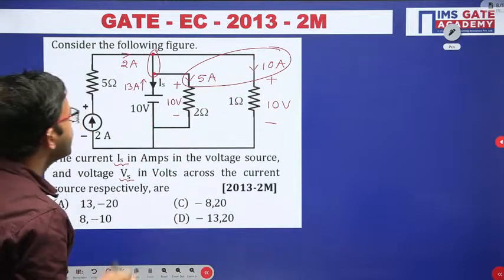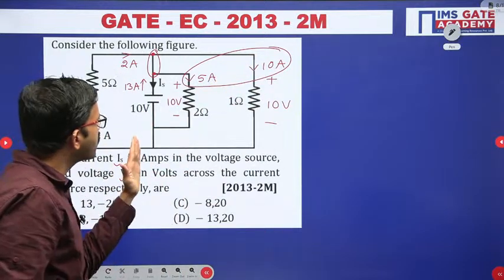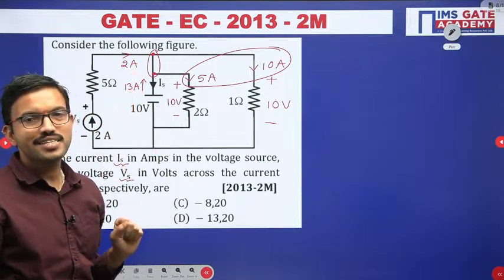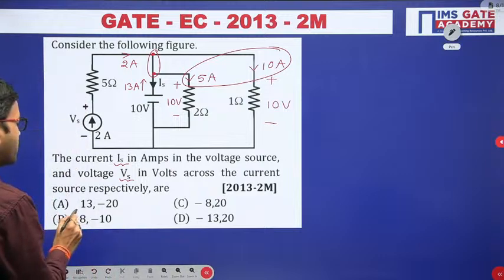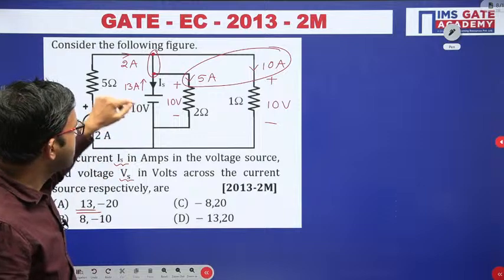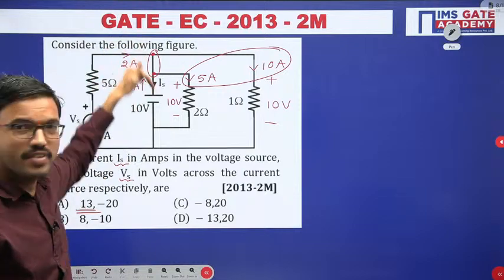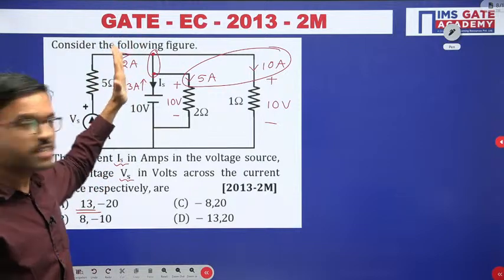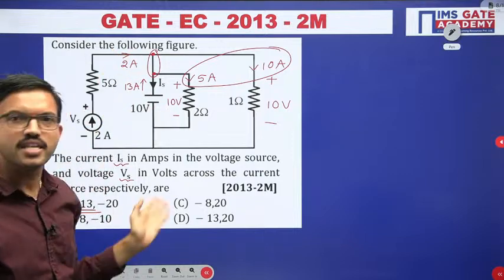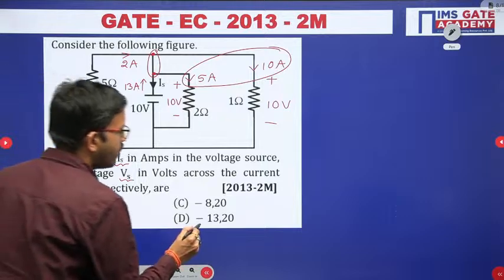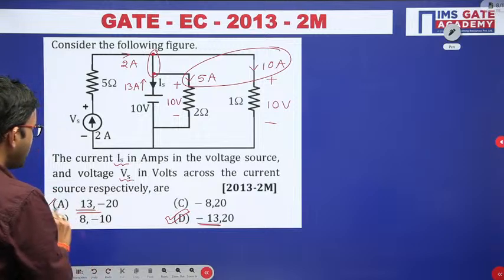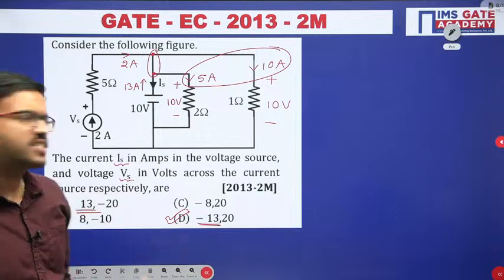But in this question, if they have given the current direction upward, then in that case you can consider Is as 13. But here they have given the Is direction downward, while the actual current direction is upward. That upward current direction is positive, so downward current direction will be negative. That's all. So Is value is minus 13. Minus 13 is there in only one choice, so straight away you can choose.